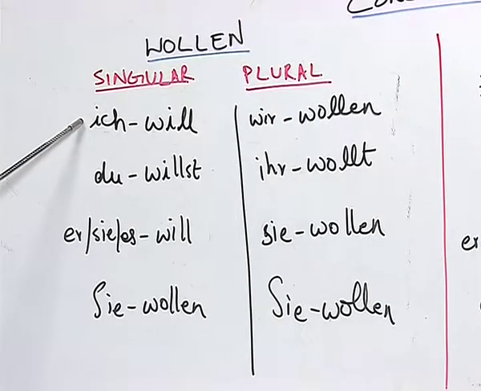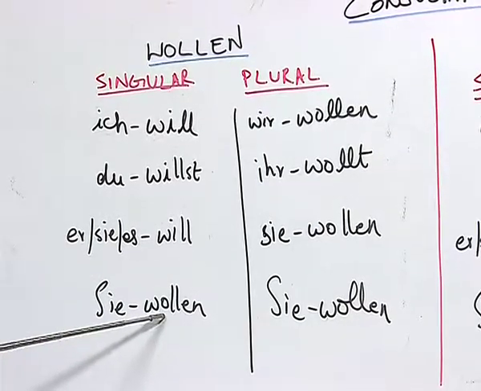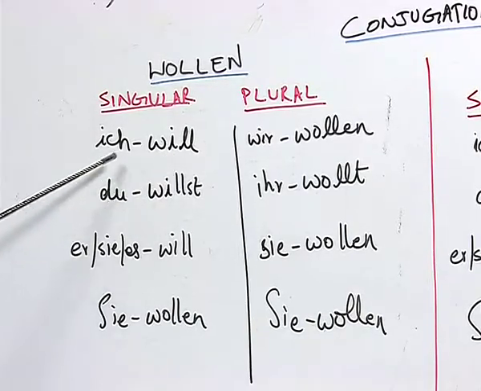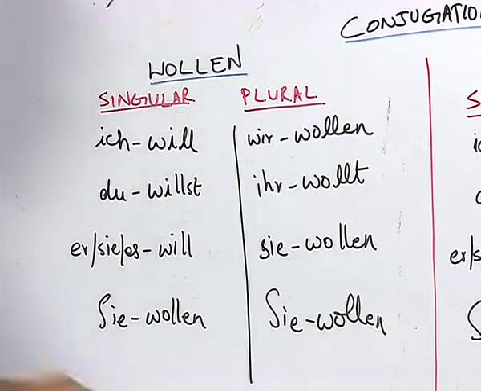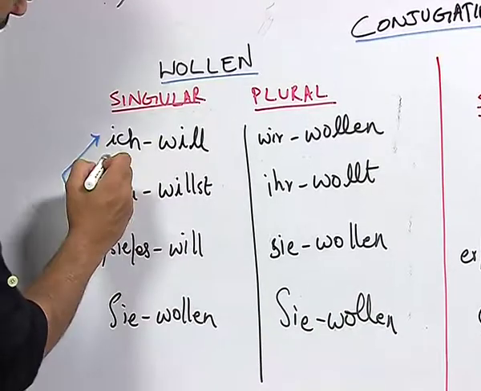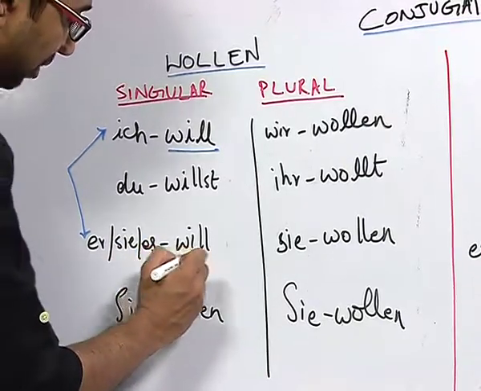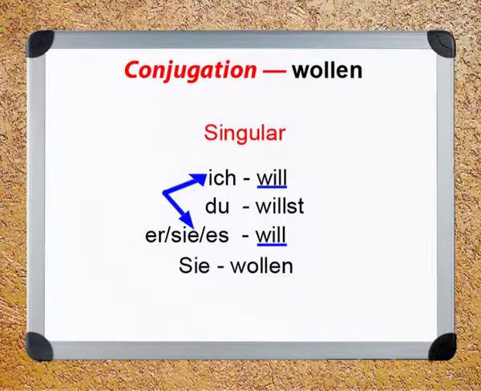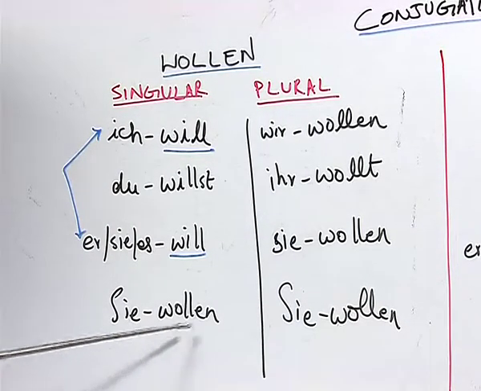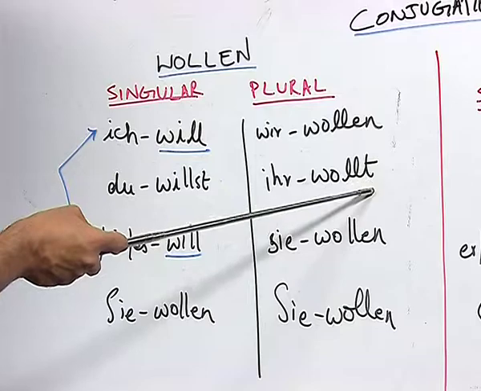You see that for the pronouns ich, du, es, there is no O, and the O has been replaced by the vowel I. And as you know, the conjugation of the modal verb with first person and third person is always the same. So, we have here ich will, and the same goes for es, which is will. Also, as you can see, in the rest of the pronouns, the conjugation remains the same except a minor change for the pronoun ihr, where the ending t is taken.